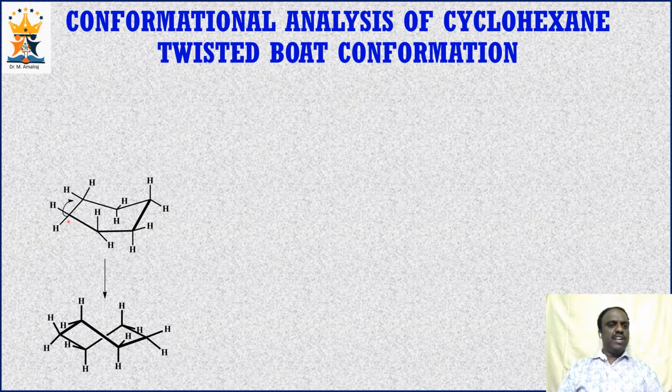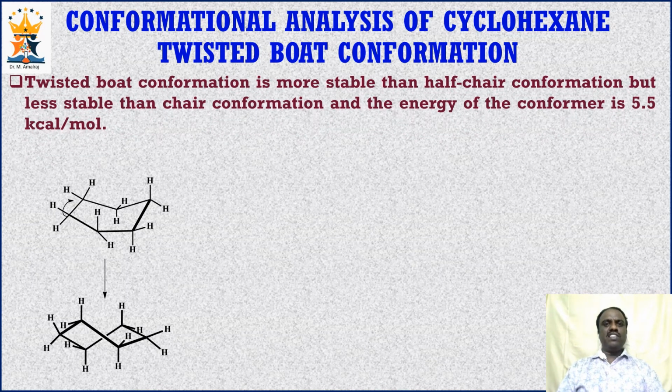Further pulling up the same carbon from the half chair conformation results in the formation of twisted boat conformation. And drawings don't do any adequate justice. To understand the angle strain as well as torsional strain, we need to have models or three-dimensional images to understand the strain present in this particular conformation. Twisted boat conformation is more stable than half chair conformation but less stable than chair conformation, and the energy of the conformer is 5.5 kilocalorie per mole.